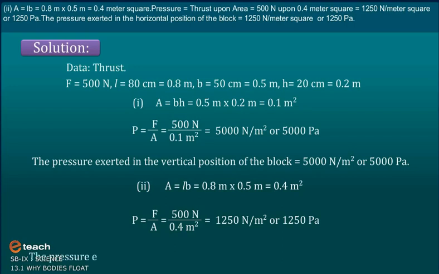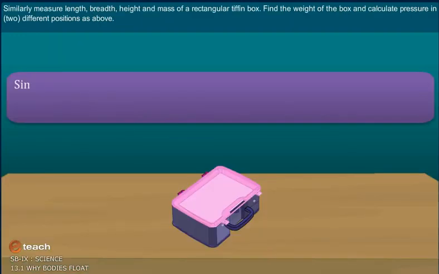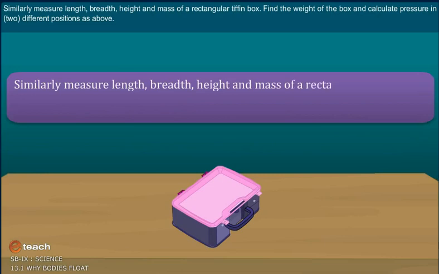The pressure exerted in the horizontal position of the block is equal to 1250 Newton per meter square or 1250 Pascal.